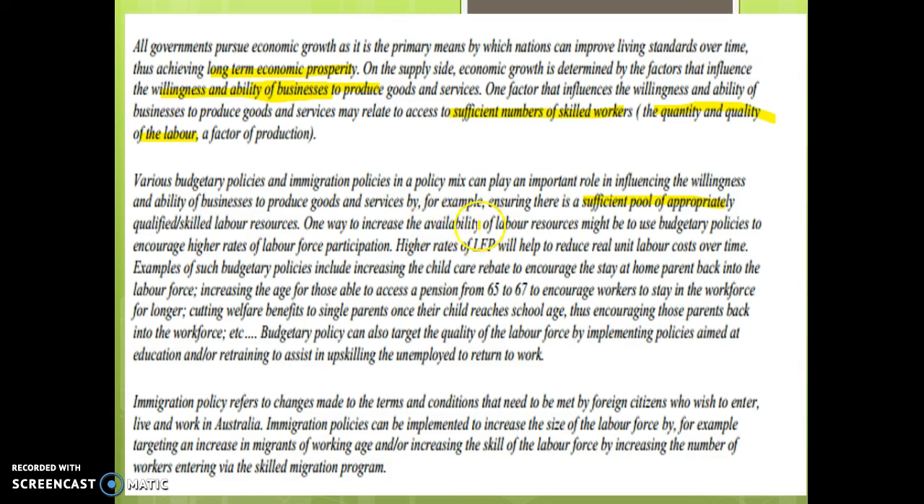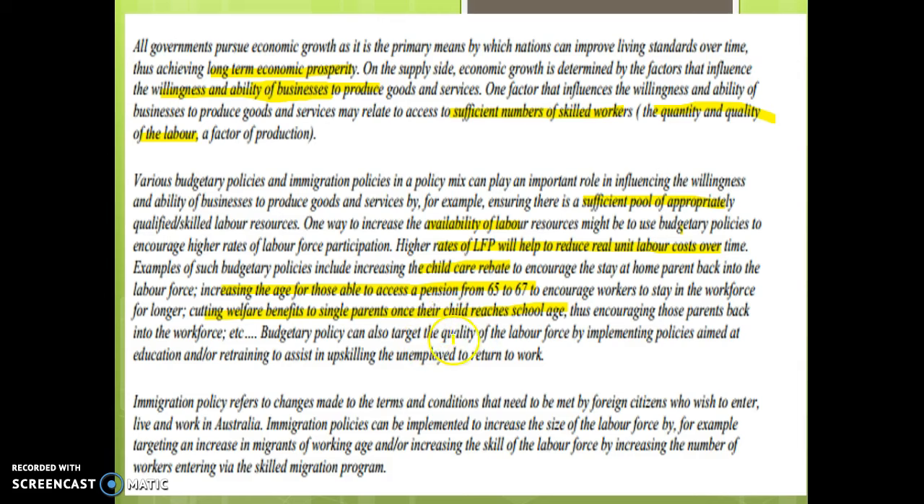One way to increase the availability of labour might be to use budgetary policies. For example, high rates of labour force participation will reduce real unit labour costs over time. In order to achieve that, we can use budgetary policies like childcare rebates for stay-at-home parents to get them back into the workforce, increasing the age for those who are able to access the pension to encourage people to stay in the workforce, and cutting welfare to single parent benefits once their children reach a certain age to keep them in the workforce. This encourages those parents back into the workforce.